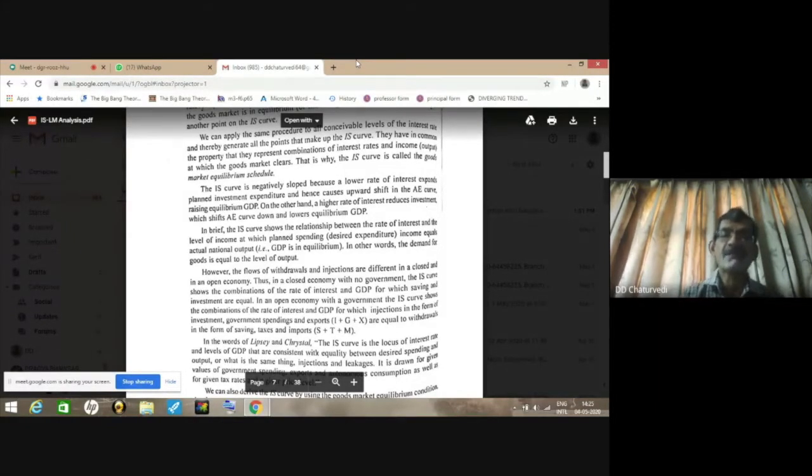Saving plus taxes will be equal to investment plus government expenditure in the 3-sector economy. And for the 4-sector economy, total injections in the form of I plus G plus X will be equal to total withdrawals in the form of S plus T plus M.